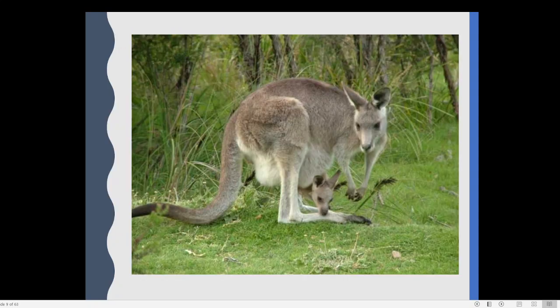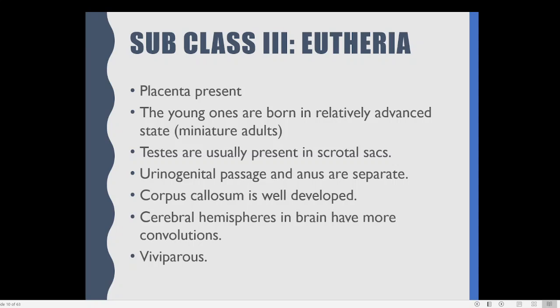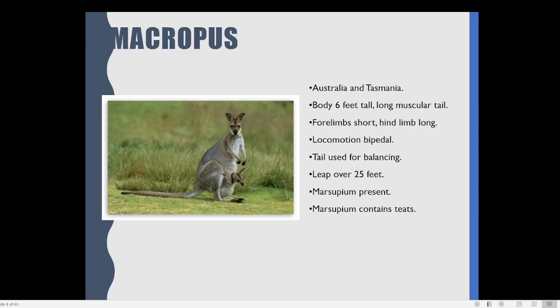There are different types of kangaroos. This is the red kangaroo. This is the most common type of kangaroo. In the case of Macropus, their height is around 6 feet. Some of the kangaroos are very tall, and you can see that they are taller compared with most of the other group of animals. They will be able to stand on their feet like that. So a well-developed Macropus kangaroo can reach a height of around 6 feet.